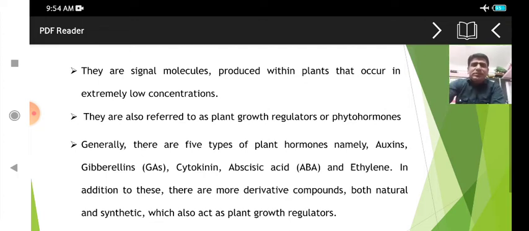These derivative components, these hormones, may be natural or synthetic, and they also act as plant growth regulators. Apart from the main types, some more derivative components are also present, are required for growth, and act as plant growth regulators.